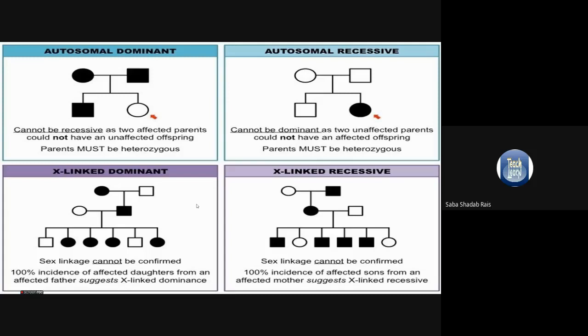When we talk about autosomal recessive, it cannot be dominant. There are chances that unaffected parents have an affected offspring if the parents are heterozygous. And if it is recessive, skipping of generation is possible. 50% will be heterozygous carriers, 25% will be absolutely normal, and 25% of children will show the disease.